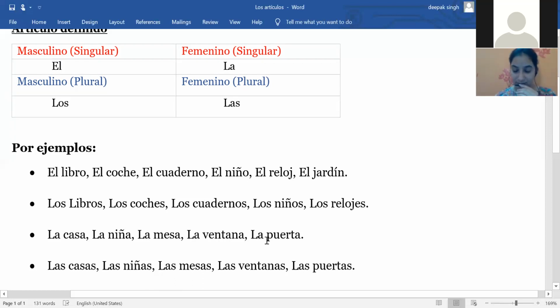And the last one is la puerta. So I'm using the door, the particular one. So now again, I can give you some more examples. Suppose I'm talking about any particular house. If I'm saying the house is very beautiful or the house is very big, then I can use la casa es muy grande. La casa es muy grande because I'm here talking about a particular house.